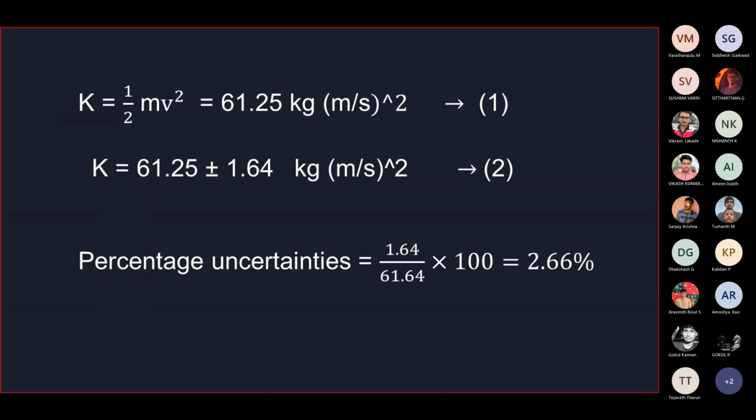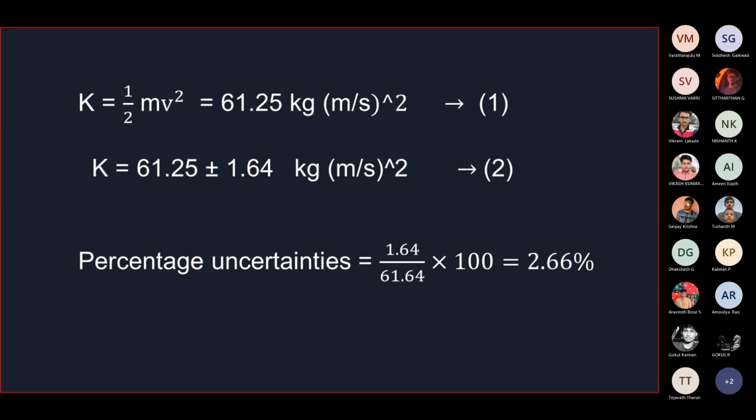Here in equation 1, we get the functional value of the kinetic energy, 61.25 kg meter squared per second squared. In the second equation, we get the kinetic energy with its uncertainty, which is 61.25 plus or minus 1.64. Now we have to find the percentage uncertainty. We use the formula delta K by K into 100, where delta K is 1.64 and K is 61.25. Now we get 2.66%, which is the percentage uncertainty.